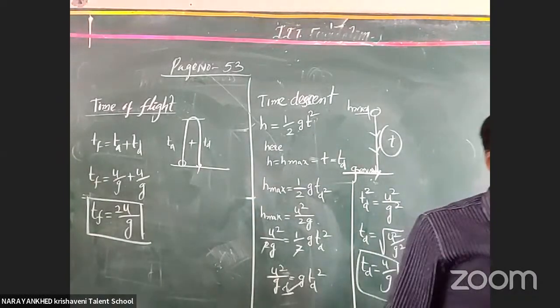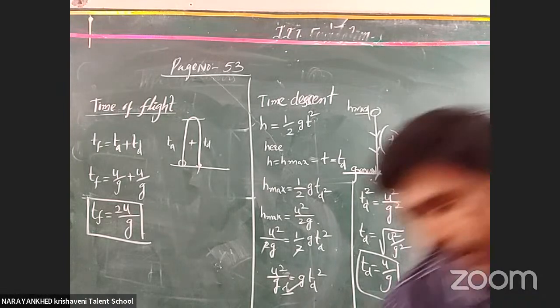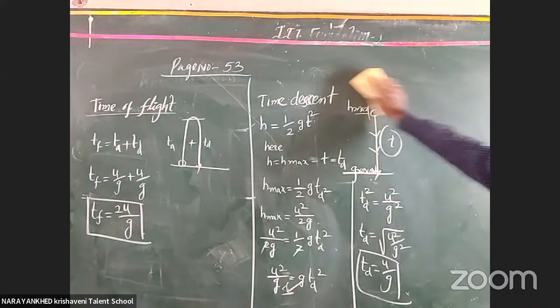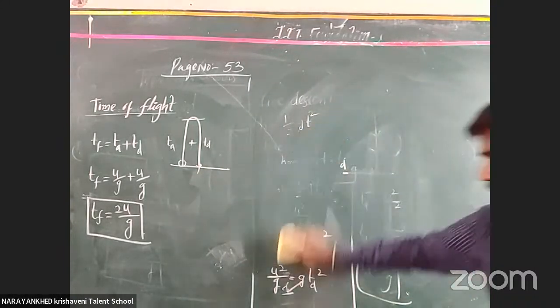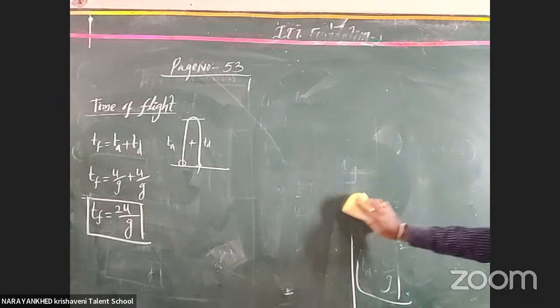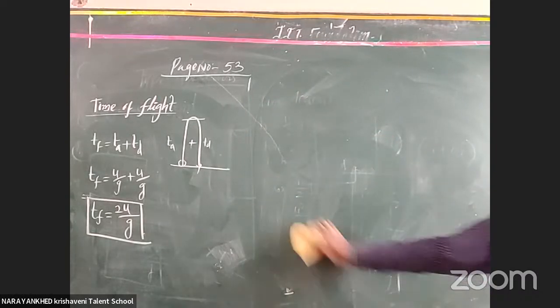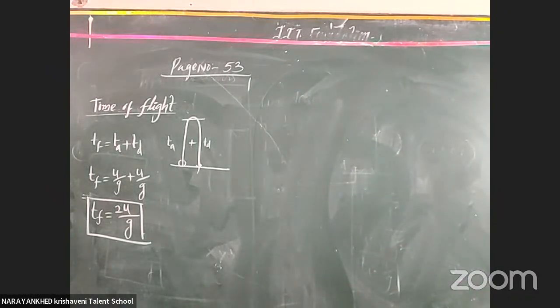Next, after this, please note down the velocity of the body when it reaches the ground. The velocity of the body at maximum height is the initial velocity for the freely falling body, though it is the final velocity for the projectile.